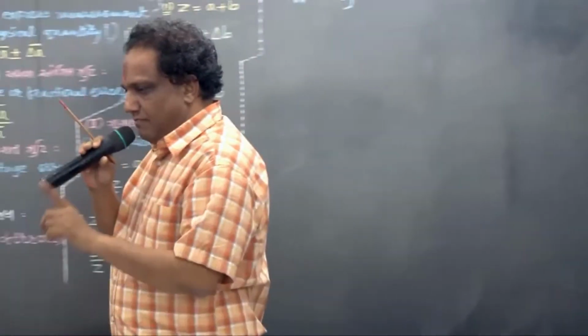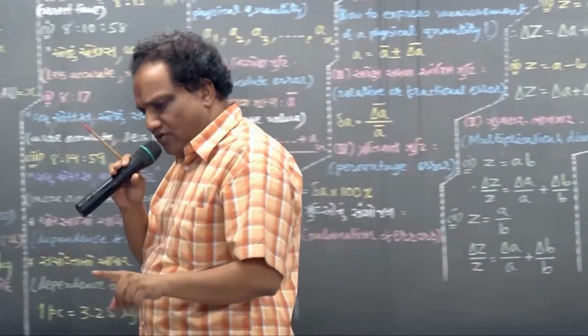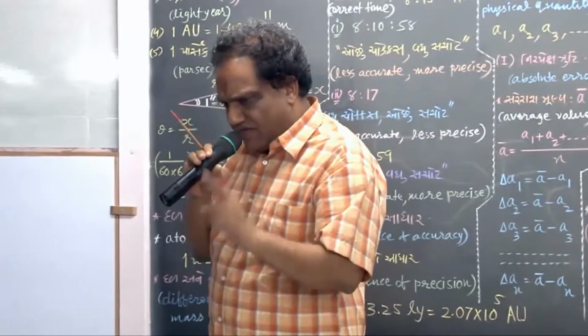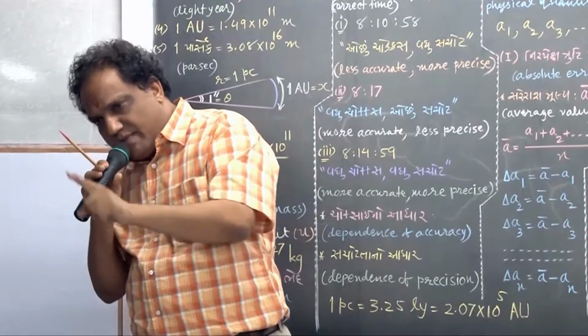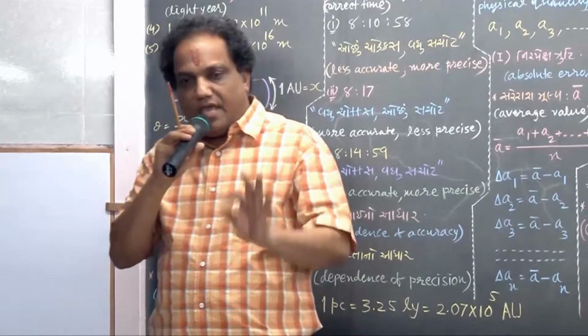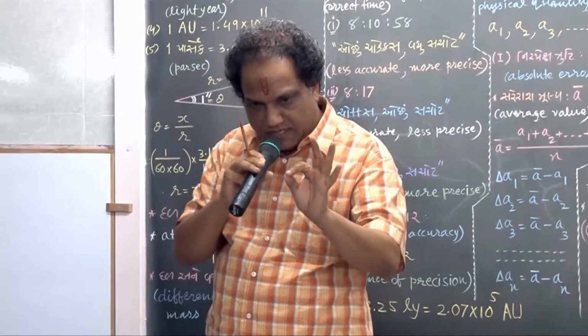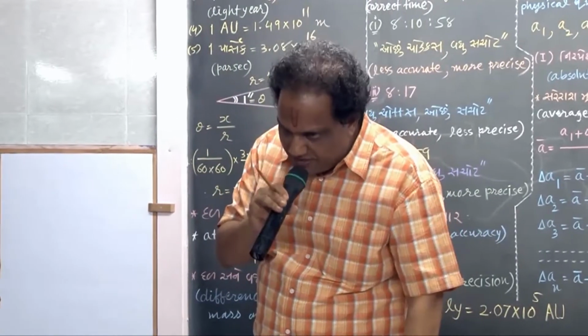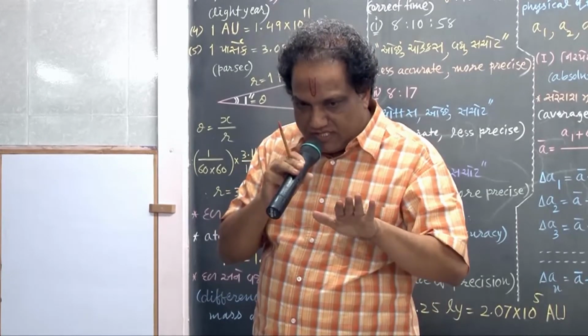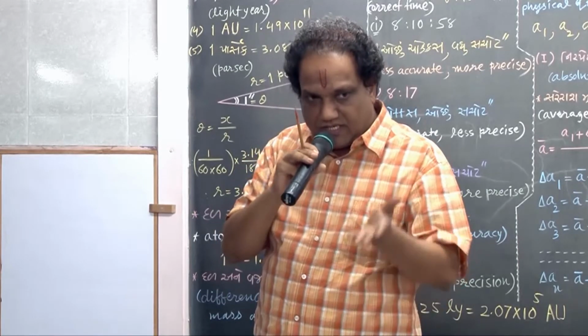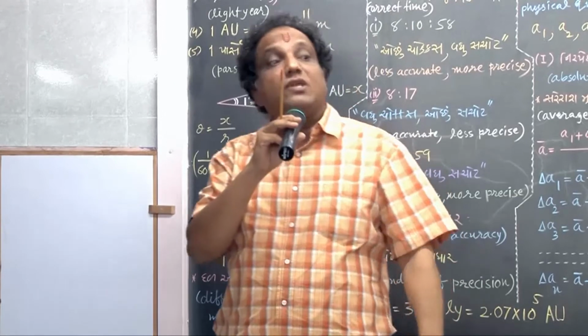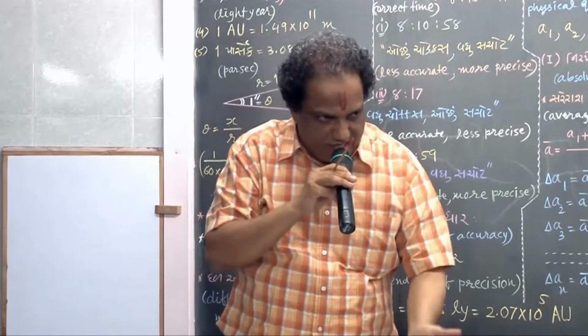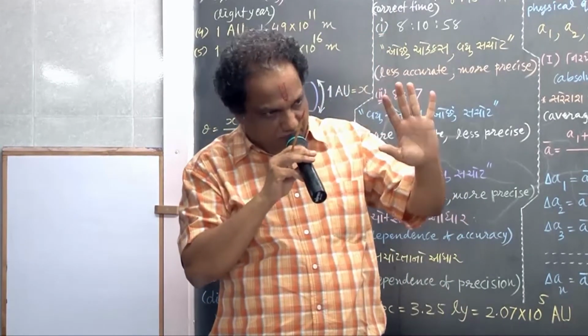Or you may say reverse also: difference between actual value and measured value is called error in the given measurement. Simple. Smaller is the error, greater is the accuracy. Simple?